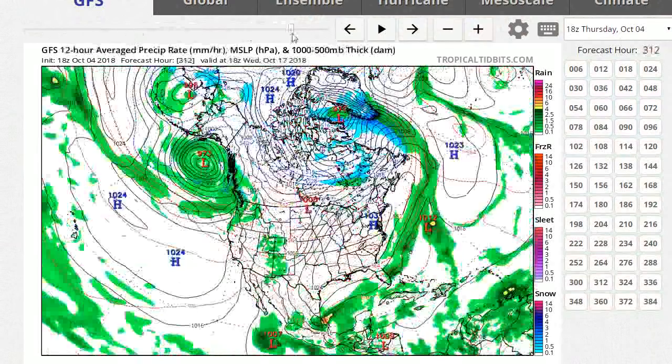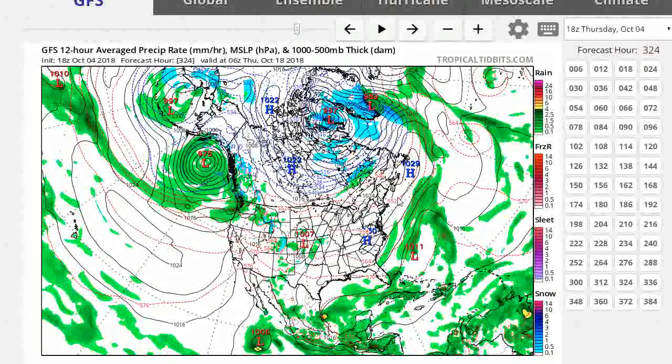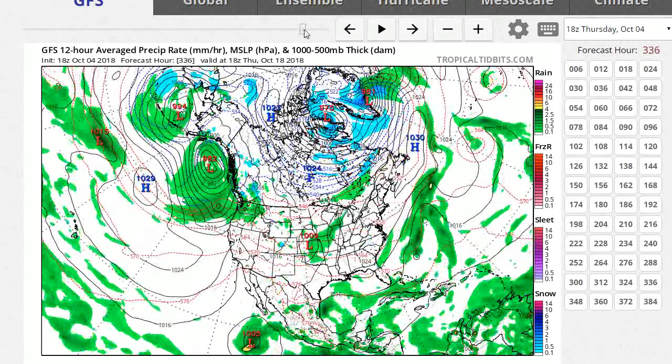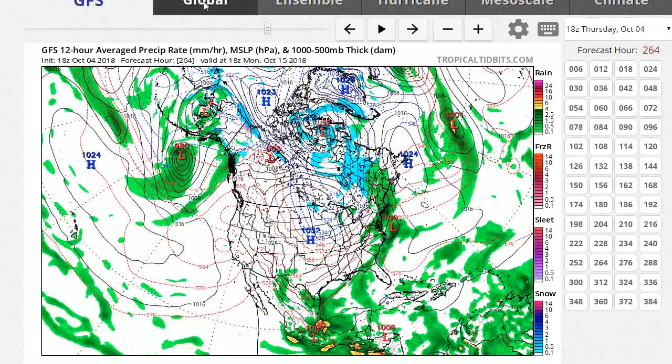The bad news is the ridge does build back next week. It's going to get warm. It's going to get way above normal. Again, the carrot and the stick, the GFS toward the end of the period has the cool, dry air finally arriving on October 18th, but I'm not so sure about that.